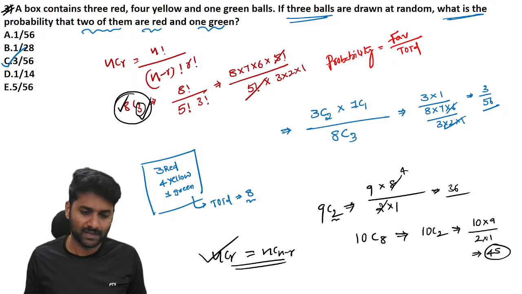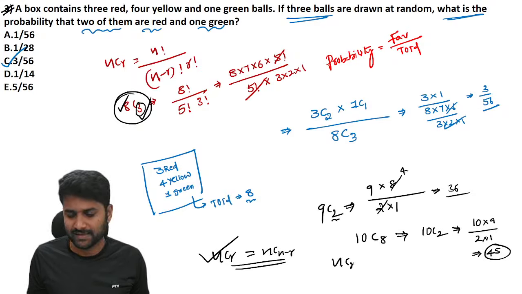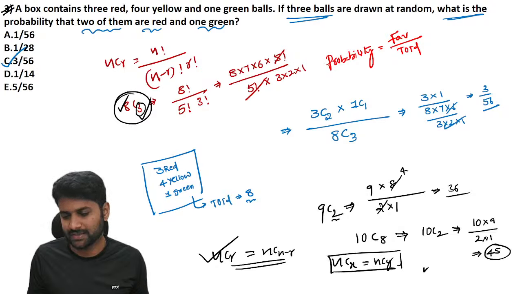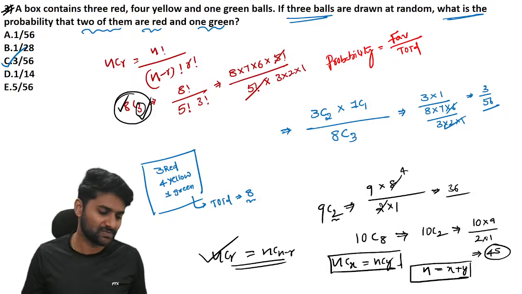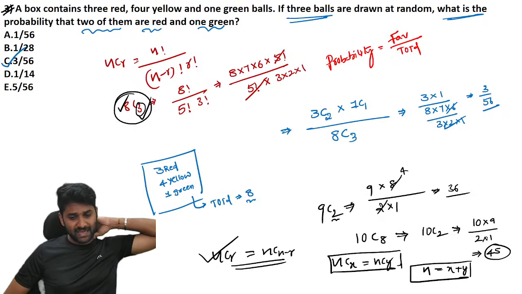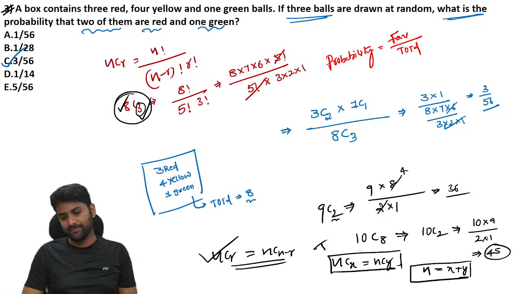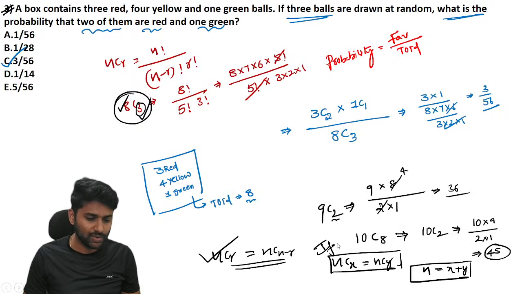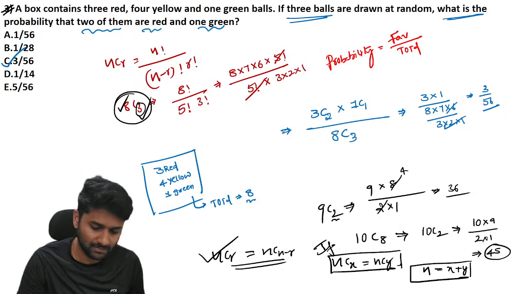Is it clear? In the same way, guys, if nCx is equal to nCy, then the value of n is equal to x plus y. That is also one of the important properties. So if nCx is equal to nCy, then the n value is equal to x plus y. Clear?